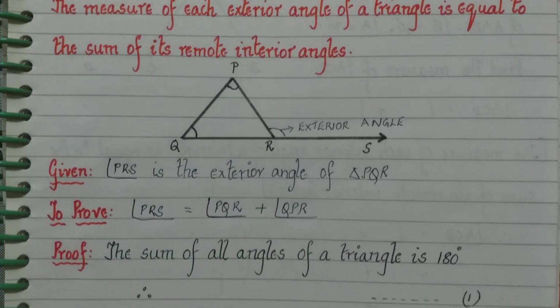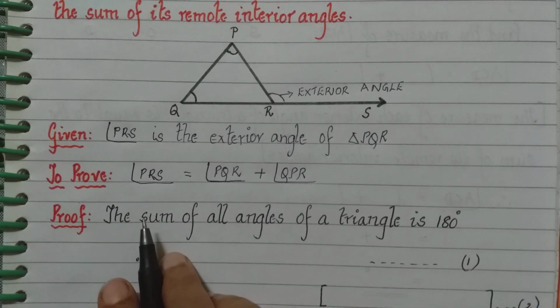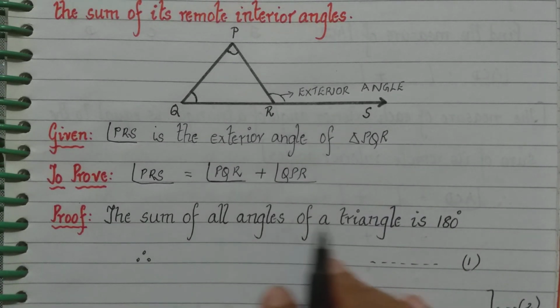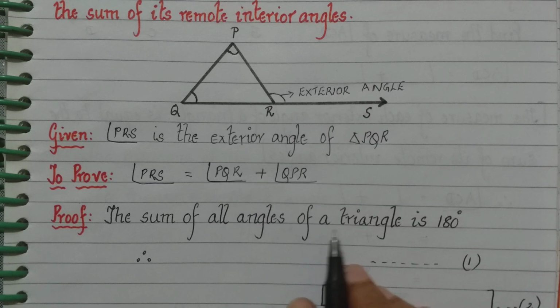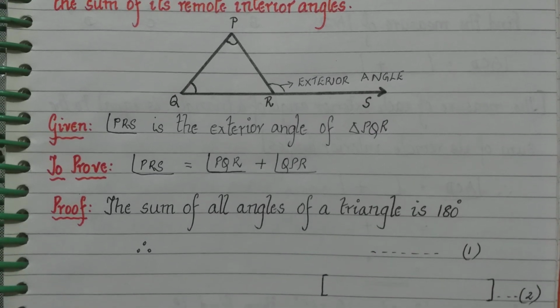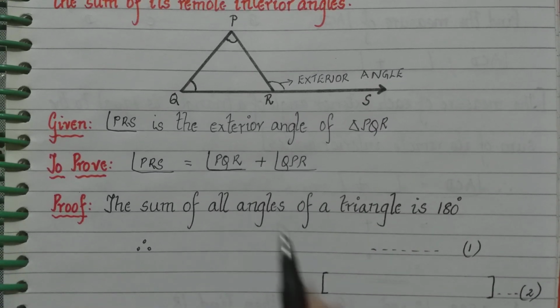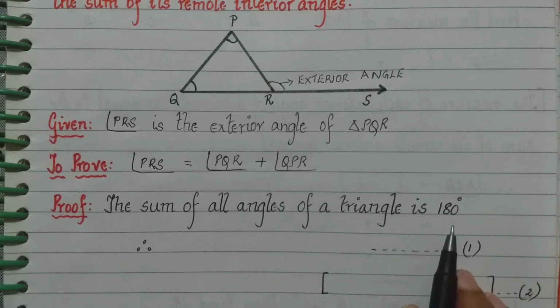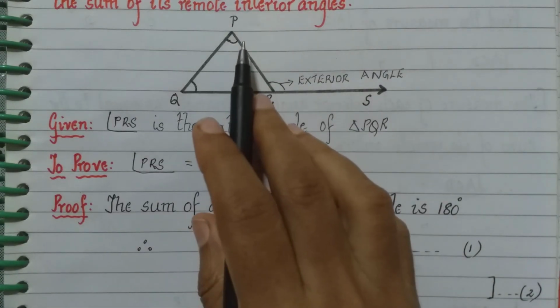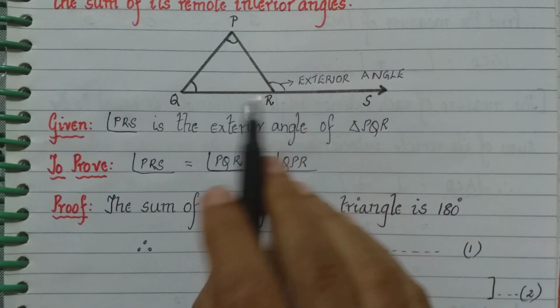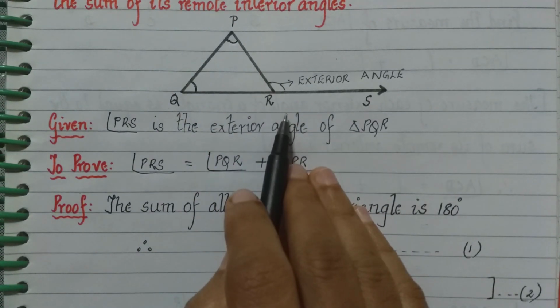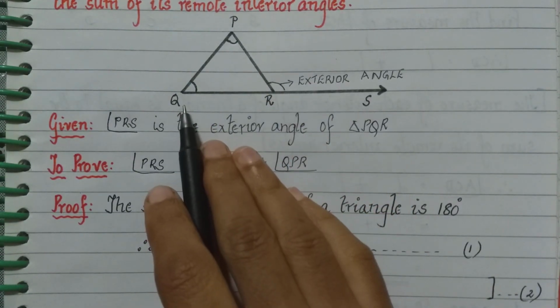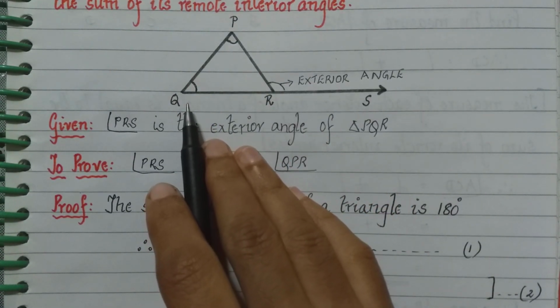Now when I start the proof, first I use this property, that is the angle sum property of a triangle. The sum of all angles of a triangle is 180 degrees. Now if the sum of all angles of a triangle is 180 degrees, then we have angle PQR plus angle QPR plus angle PRQ is equal to 180 degrees.